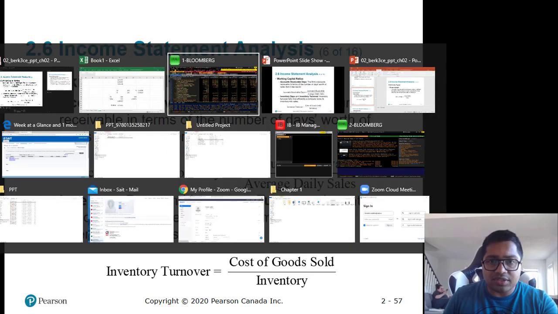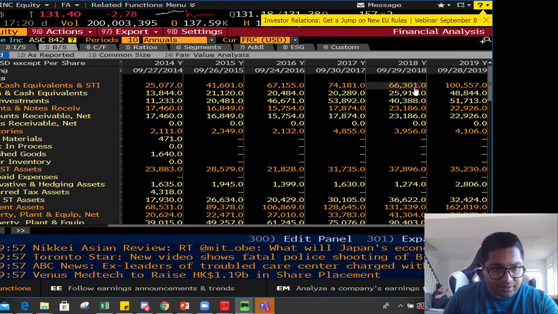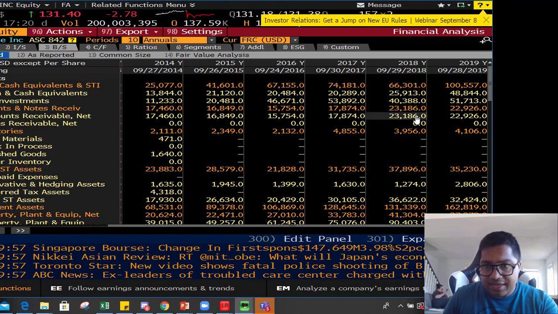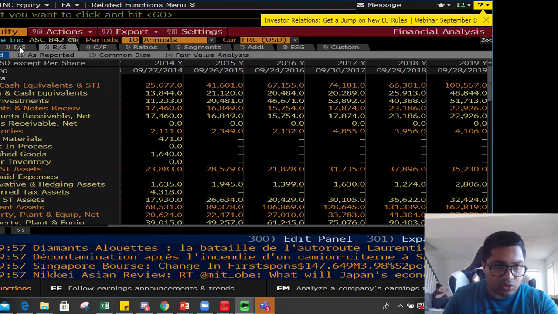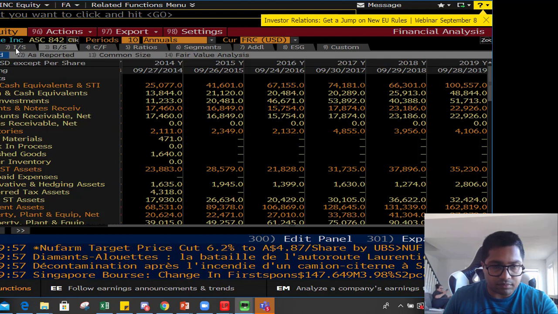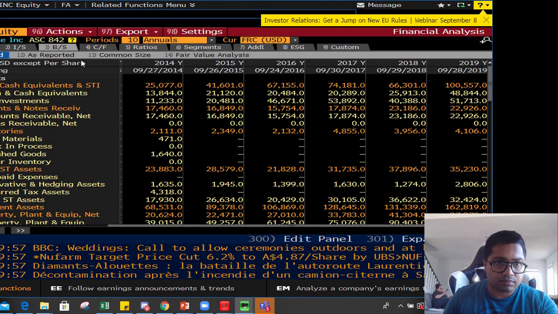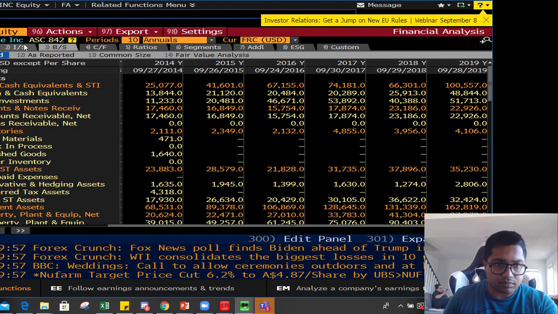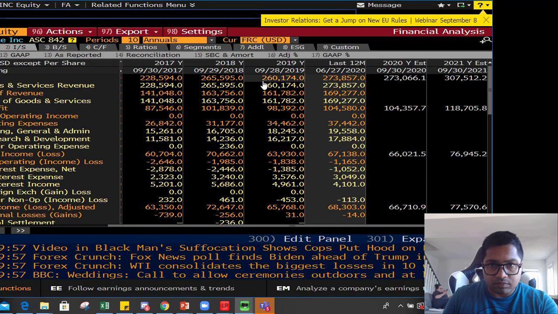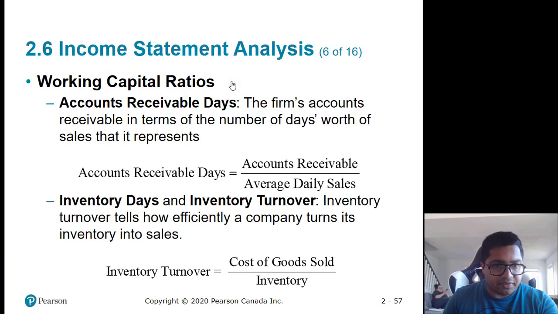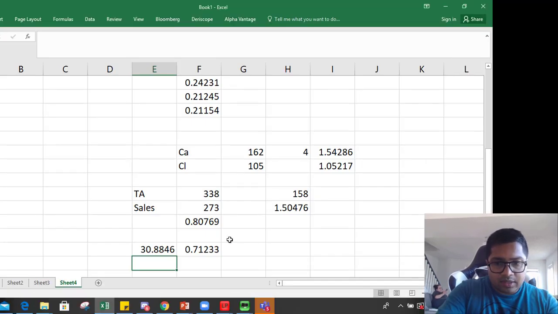Now let's see what it was in 2018 and compare it. Account receivables net in 2018 were 23, and going to the income statement, sales were 265. 265 is the yearly sales.